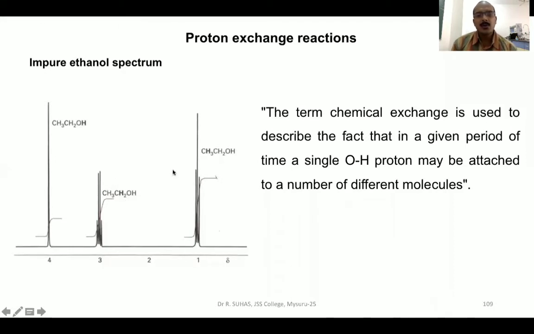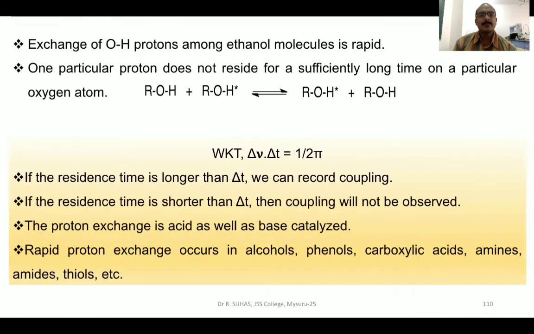At around 4, you have got another peak for OH. That is for the alcoholic group, and hence this H is bold here. One may think, why is this proton not coupled with this, rather than being coupled only with the CH3 proton? The answer to which I'll be giving in a few minutes from now. So this is the impure ethanol spectrum.